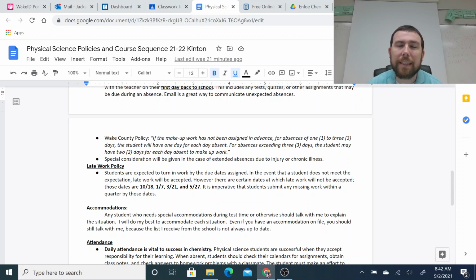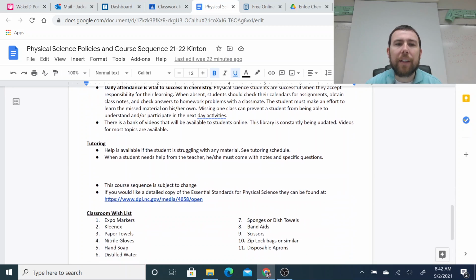Those are October 18th, January 7th, March 21st, and May 27th. Within a quarter, it's imperative that students get in any missing work by those dates. That's been decided by the school. That's not just a Mr. Kinton thing. That's a school-wide thing that we're going to be doing this year.